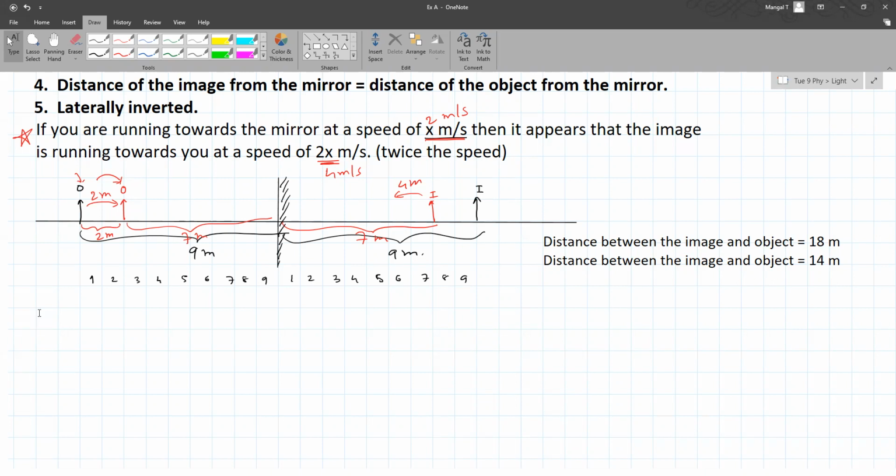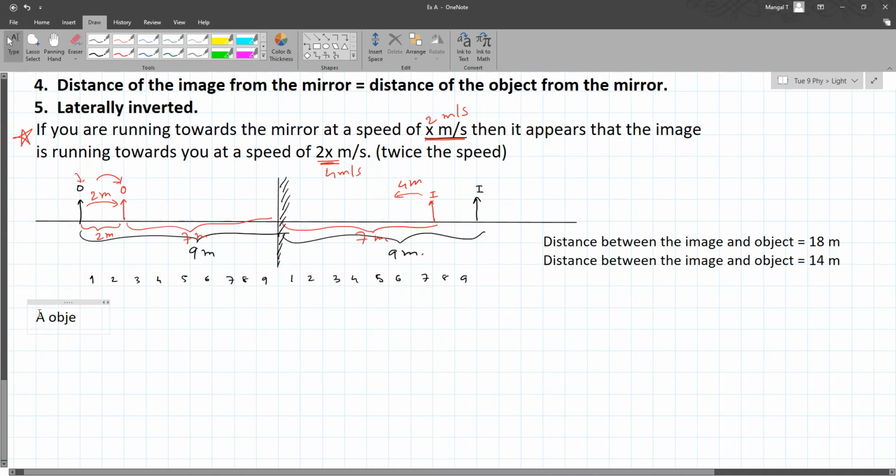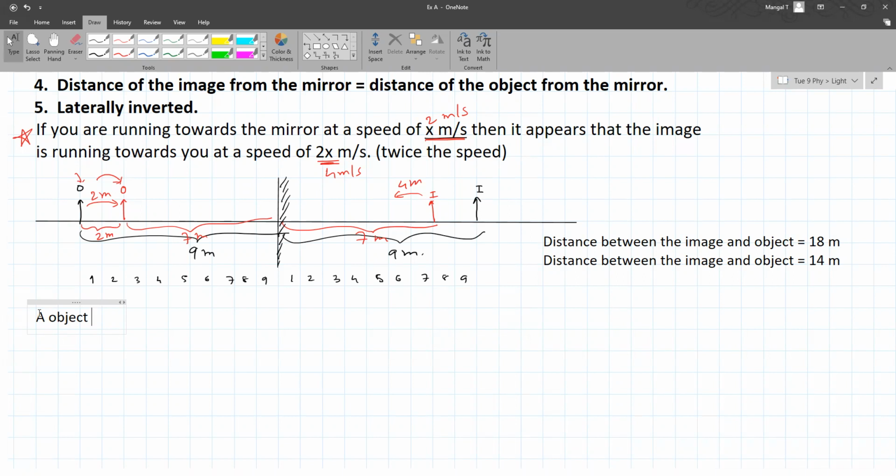A phone screen, every time it is on, with a static picture, is continuously throwing that picture. It's not just throwing it once and stopping. Say you have clicked a picture of yourself and that screen is on. The screen is throwing that light continuously. If it doesn't throw the light, the screen will be off.